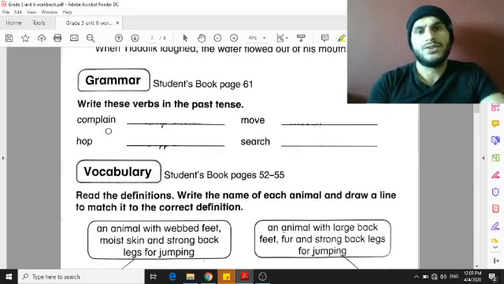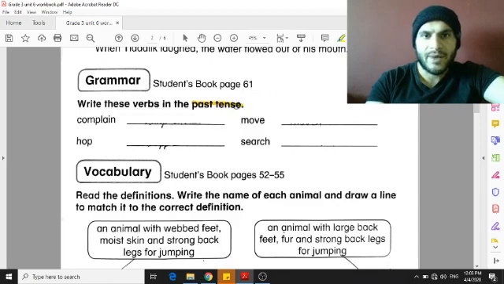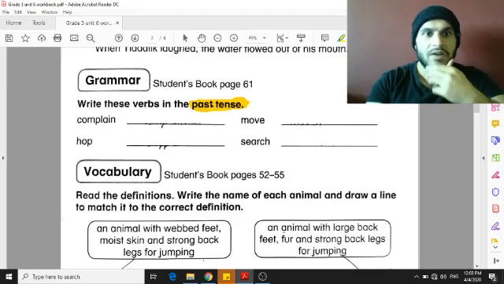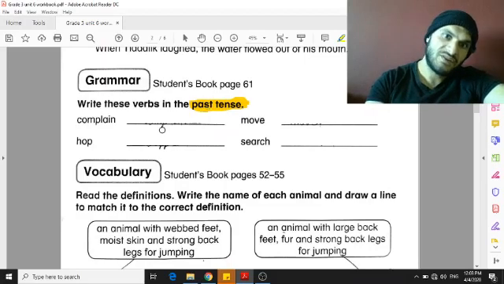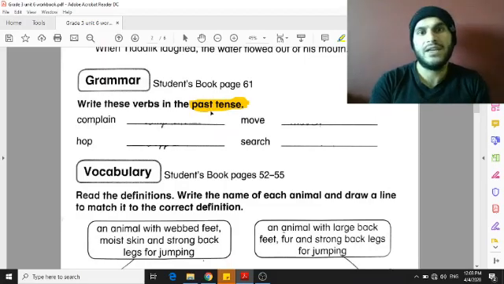Now, what I want you to do here is find the past tense. You have to check your dictionary for the spelling, because spelling could be different when you add ed to these verbs.